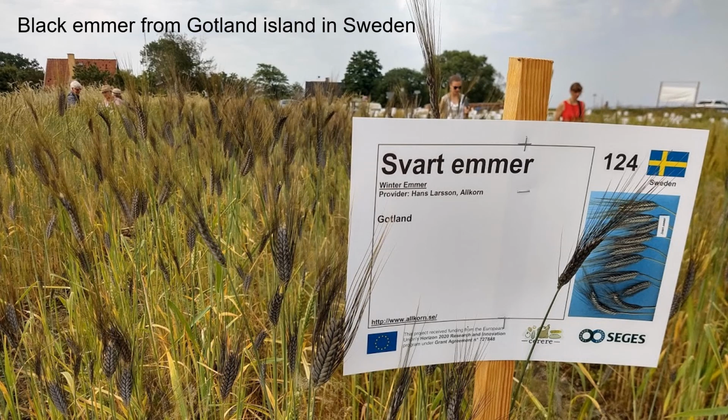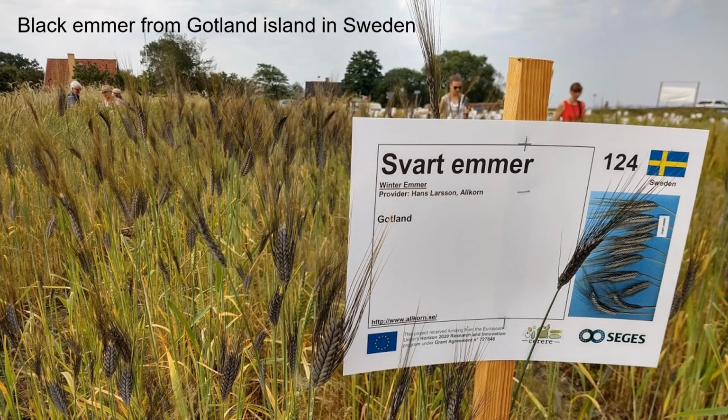Among the landraces of wheat, there were both types with awns and without awns, and they are also being propagated to get more seeds of them. With this black emmer, there have been problems with some diseases.